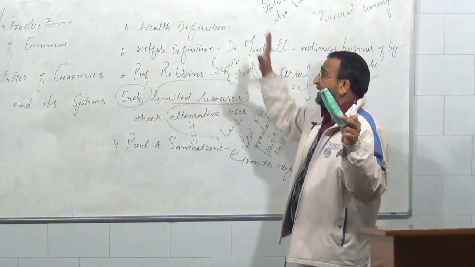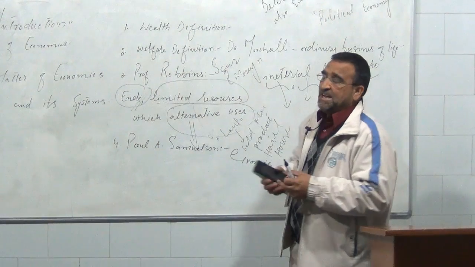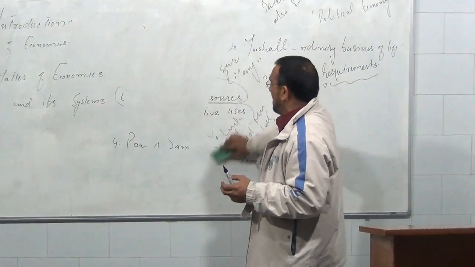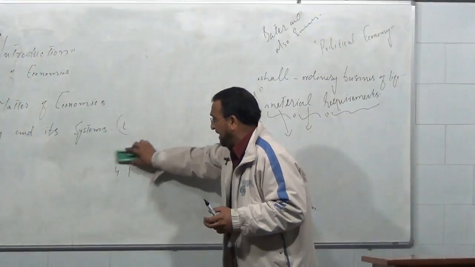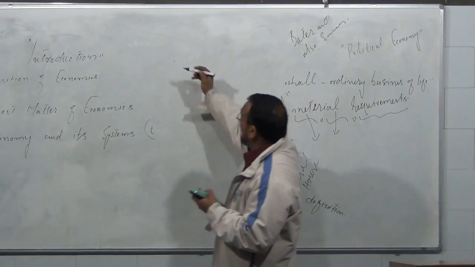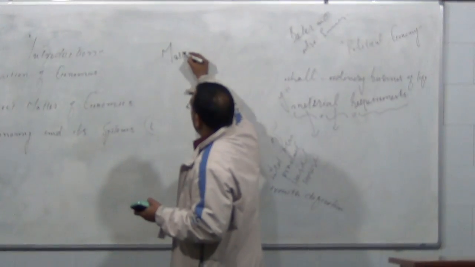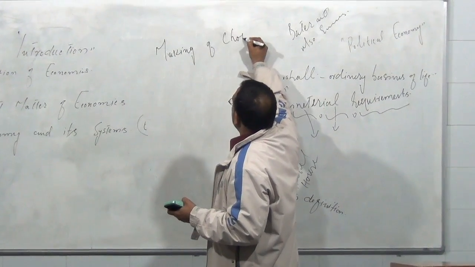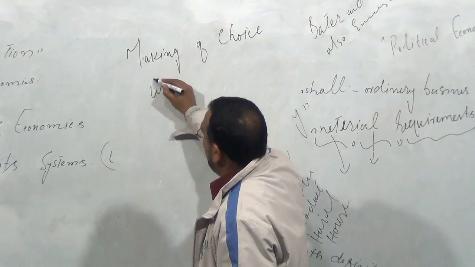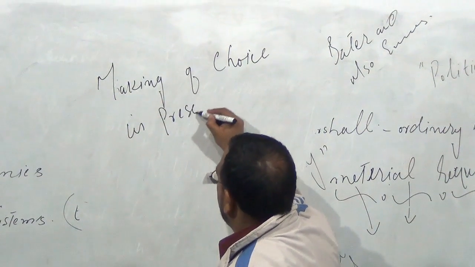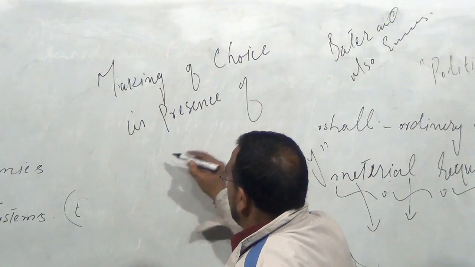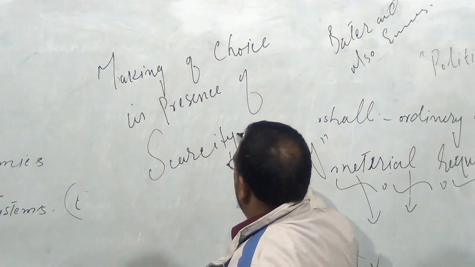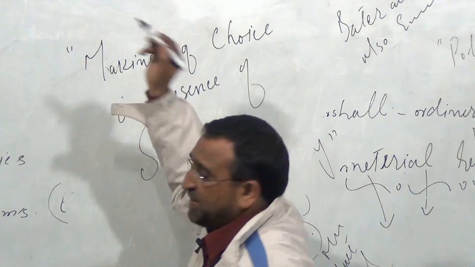When we have a broad look at all the four definitions which I have explained, the main conclusion of all these definitions is that economics means making of choice in presence of scarcity.